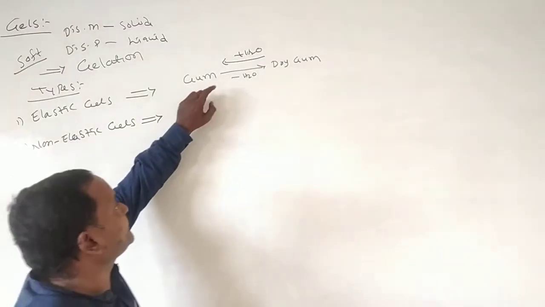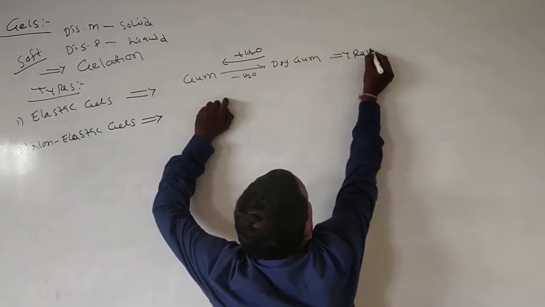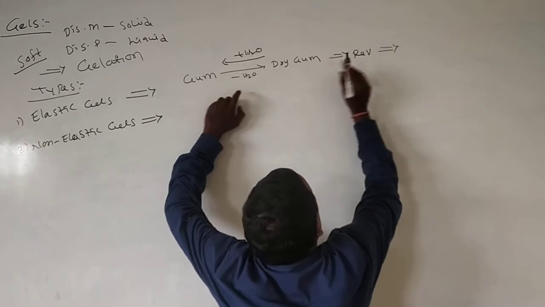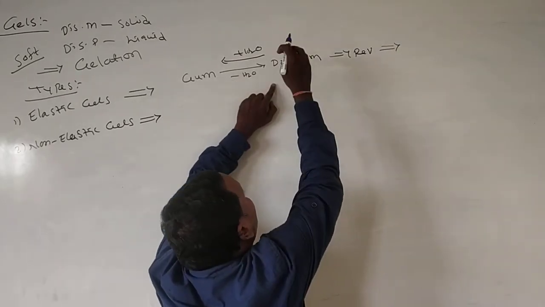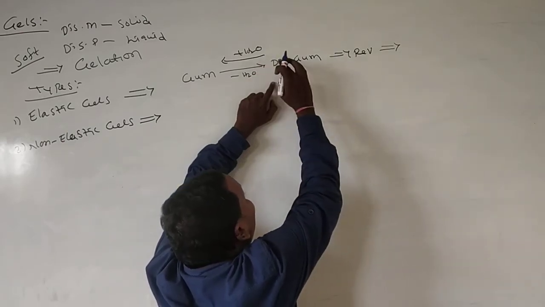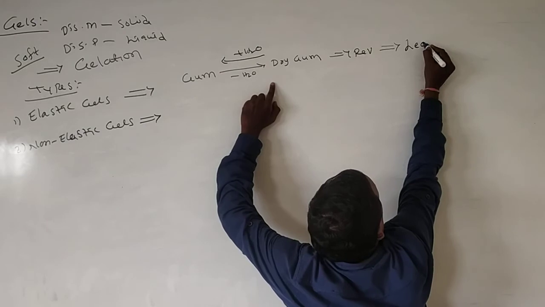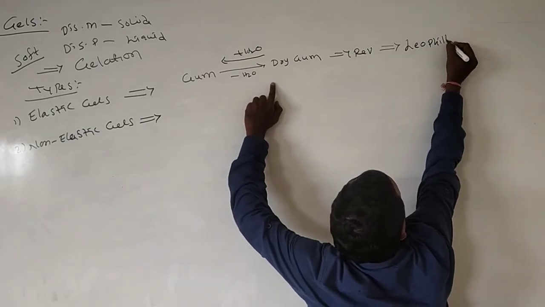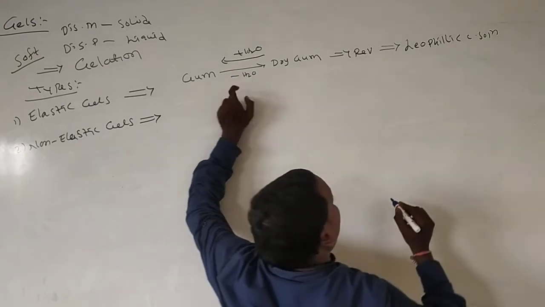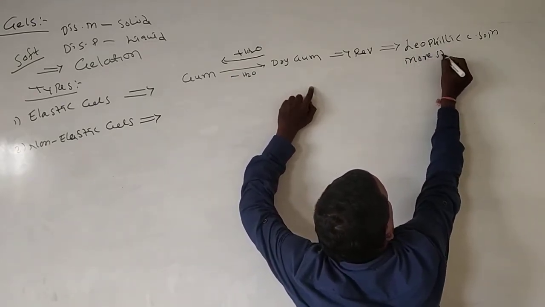What does it mean? It is a reversible reaction. Just by the addition of water to dry gum, we get gum. It means it has the ability to interact with water. So these are lyophilic colloidal solutions, and these are more stable colloidal solutions.